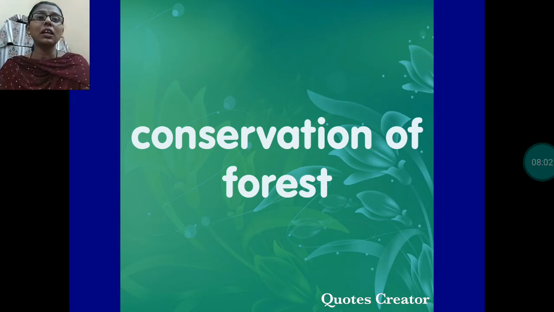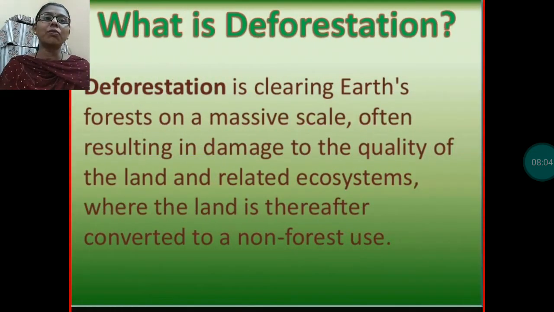First thing is deforestation. What is deforestation? Deforestation is clearing Earth's forest on a massive scale, often resulting in damage to the quality of land and related ecosystems, where the land is thereafter converted to a non-forest use.